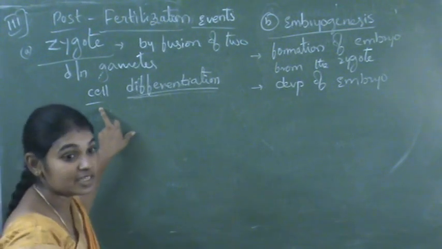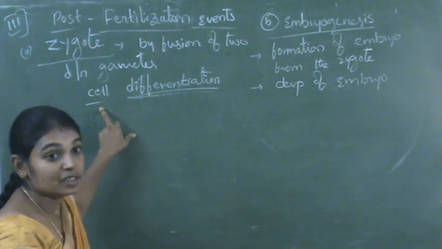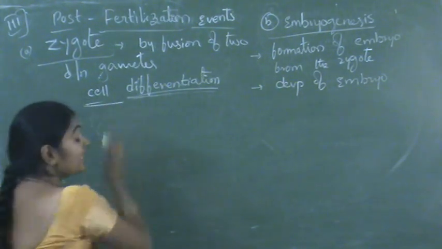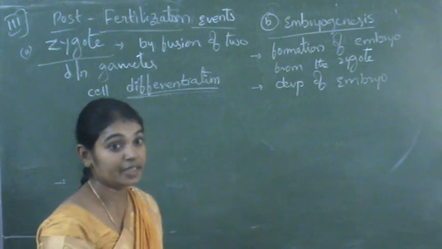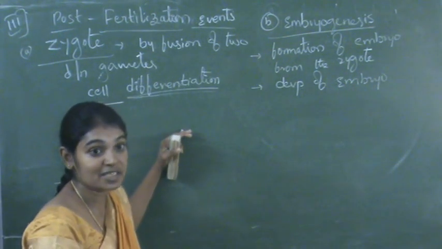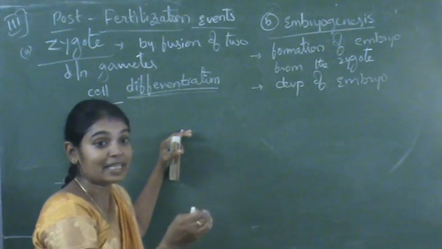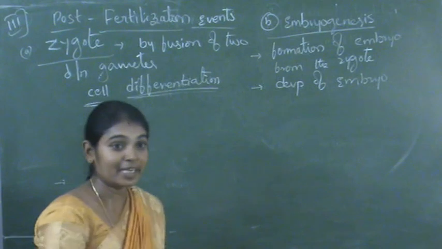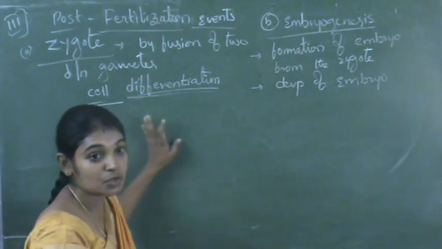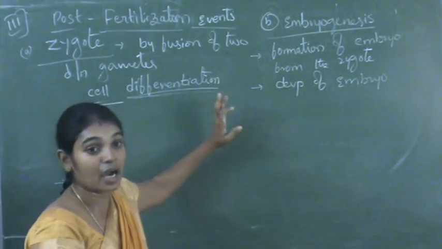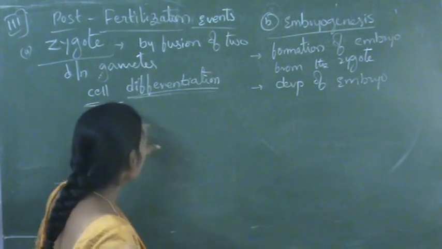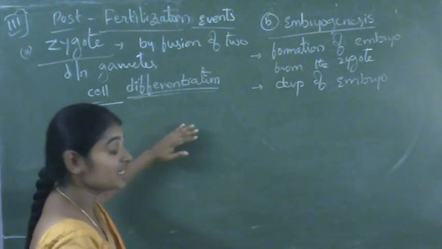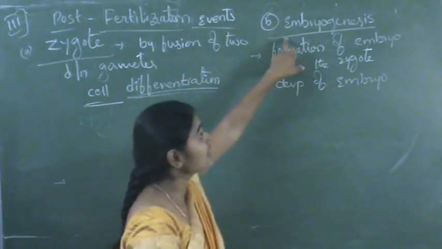So here cell differentiation means the cells are grouped according to their function. These similar type of cells which perform the same function are grouped into one type of tissue, and like that tissues, organs and finally the entire organism is formed by the process of cell differentiation. So after the cell differentiation, now the next process is embryogenesis.